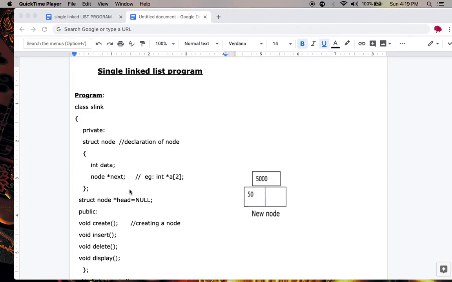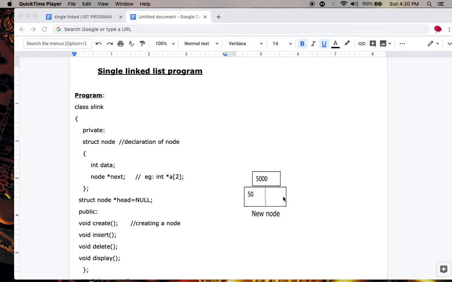Now see this program. In this program first you have to declare a node, because here the element is called a node. We know that the node consists of two different fields. One is a data field, one is an address field. Data field is integer type, address field is pointer type.